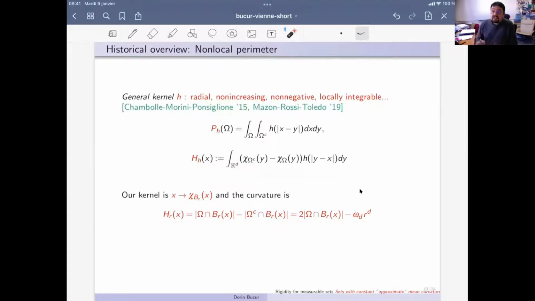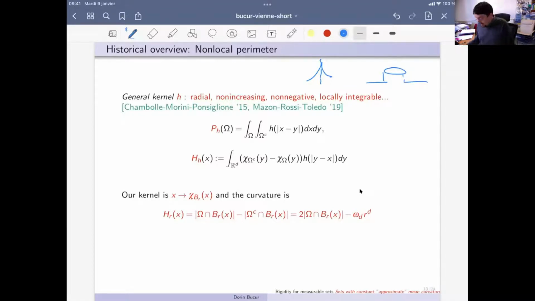So in this context, the volume of omega intersected with the ball corresponds precisely to taking the kernel to be the characteristic function of the ball. So instead of considering the kernel 1 over |x| to the power d plus 2s, which has a graph something like that, our kernel has a graph which is something like that.